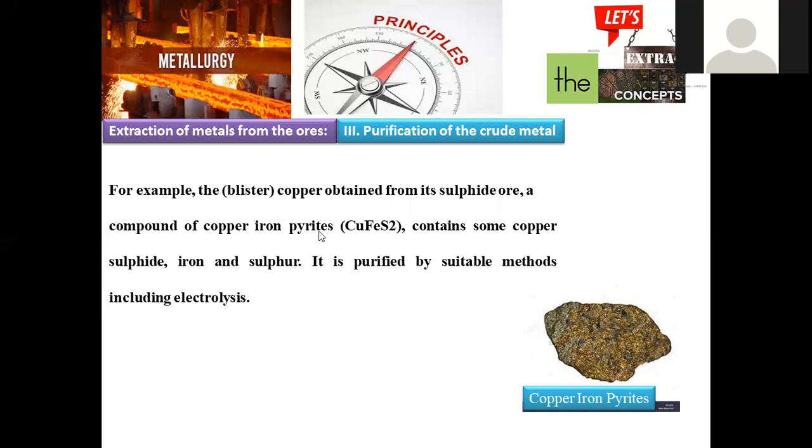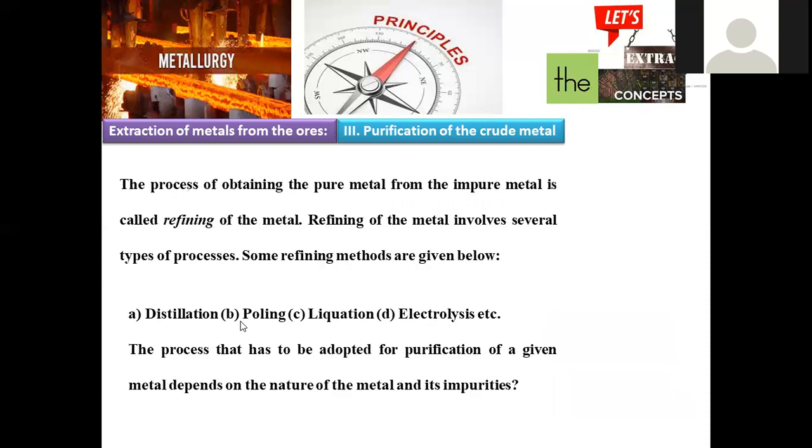So copper exists in the sulfide state, and iron and sulfur are also present in their individual composition. The main purification method for this will be a suitable method including electrolysis. This copper iron pyrites derived copper gets purified by the process called electrolysis. Now, the process of obtaining pure metal from impure metal is called refining. Just now we discussed that.